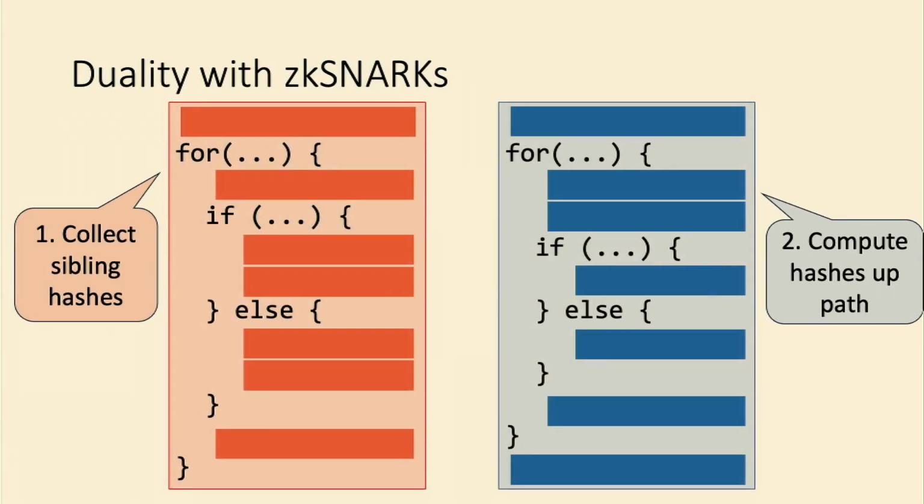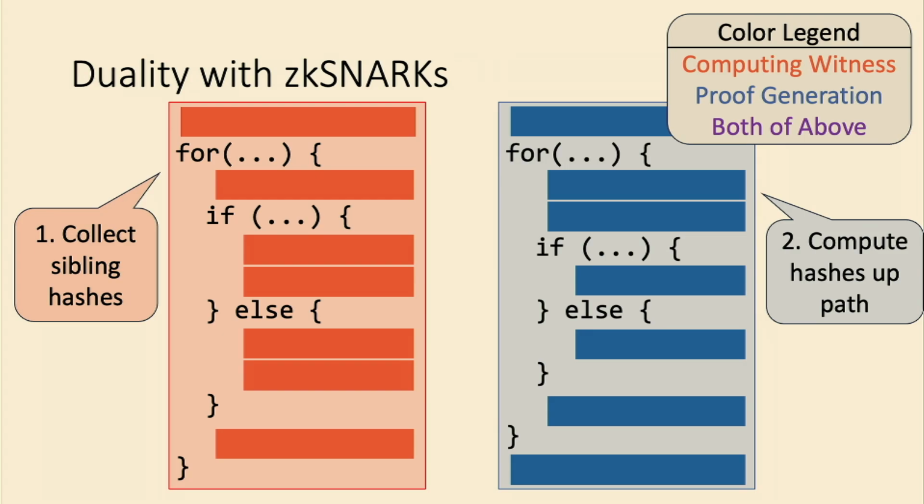To drive this point home even further, I actually have the code that you would write to implement these two procedures, but I've abstracted a lot of the details out. For the rest of this talk, I'm going to be using a set of colors. I'm including this color legend at the top right, where things that correspond to this first procedure, that of collecting these intermediate witnesses, are going to be in red. The things that correspond to generating the proof are going to be in blue. And things that correspond to both, I'll color in purple.